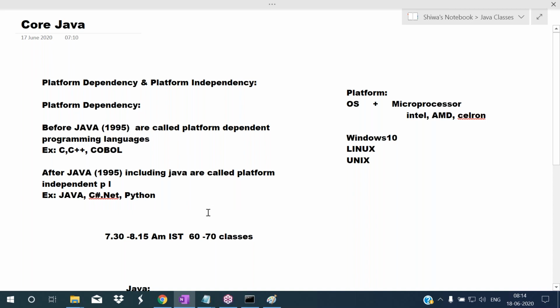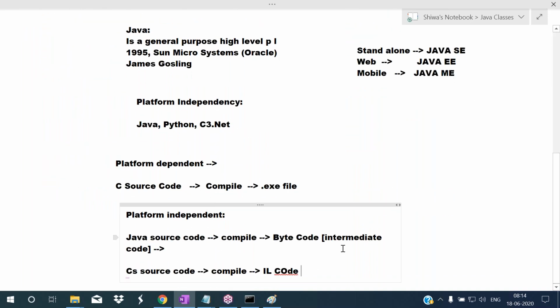In platform independent programming languages, when you compile, intermediate code will be generated. To run that intermediate code, one special software is required. To run the bytecode, JVM is required. To run the IL code, the .NET framework is required. So this is about platform dependency and platform independency. I hope all of you got some clarity on what platform dependency and platform independency are. Now observe here.